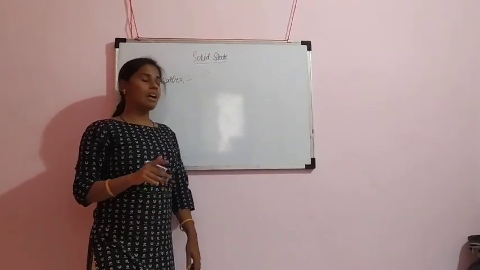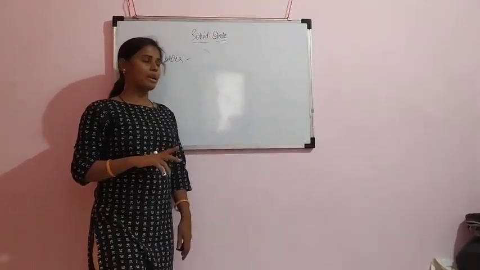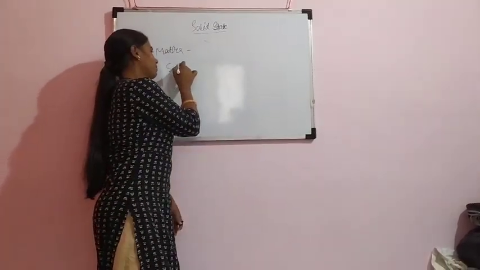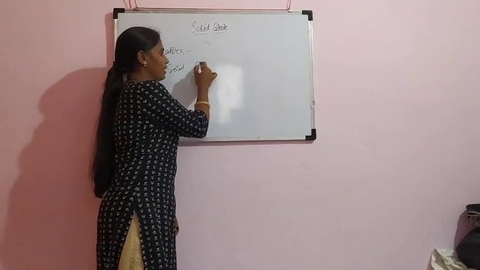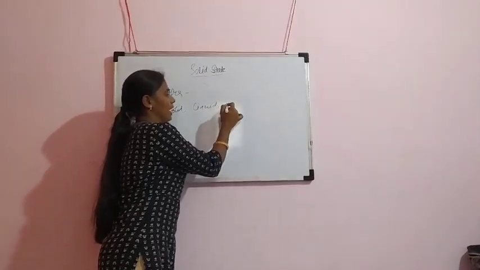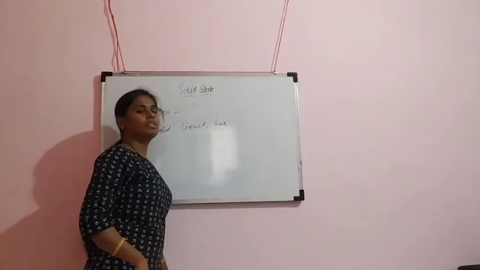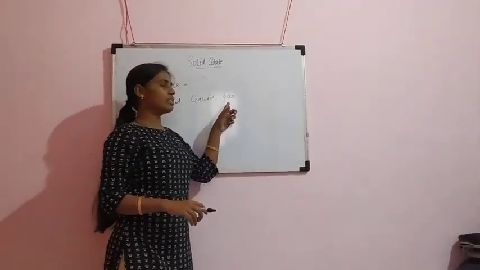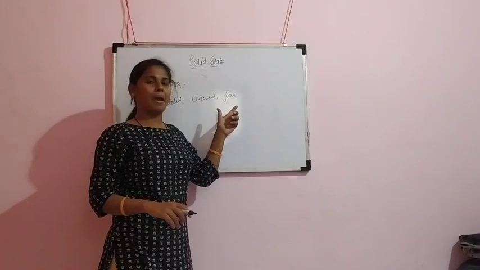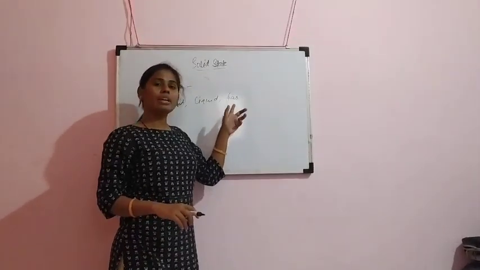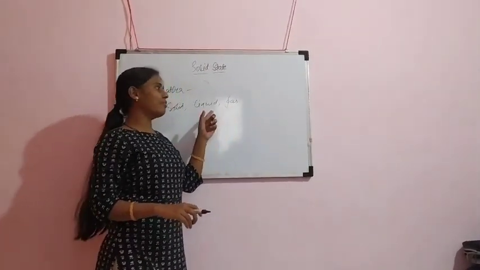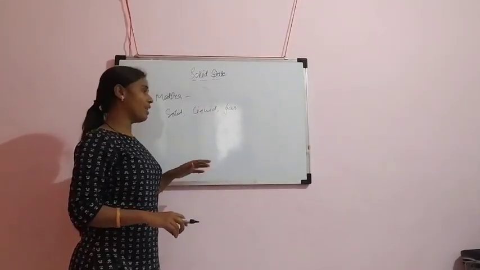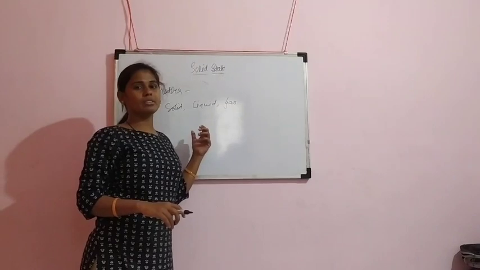Matter is mainly of three types. First one is solid, second one is liquid, and third one is gas. In your 11th class, we studied about gases and states of matter. In physics, we studied about liquids. And today in your 12th class, we will study about the solid state.